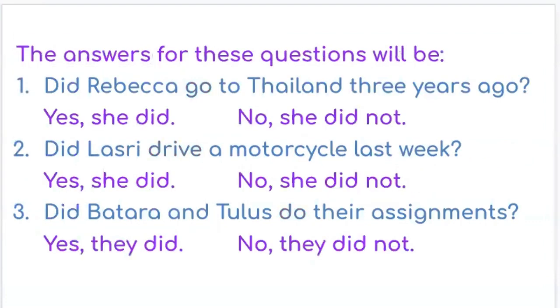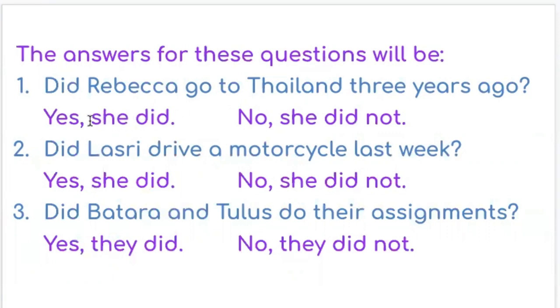Let's find out answers for these 3 questions. We have positive answer and we have negative answer. Did Rebecca go to Thailand 3 years ago? For the positive answer, you simply say, yes, she did.